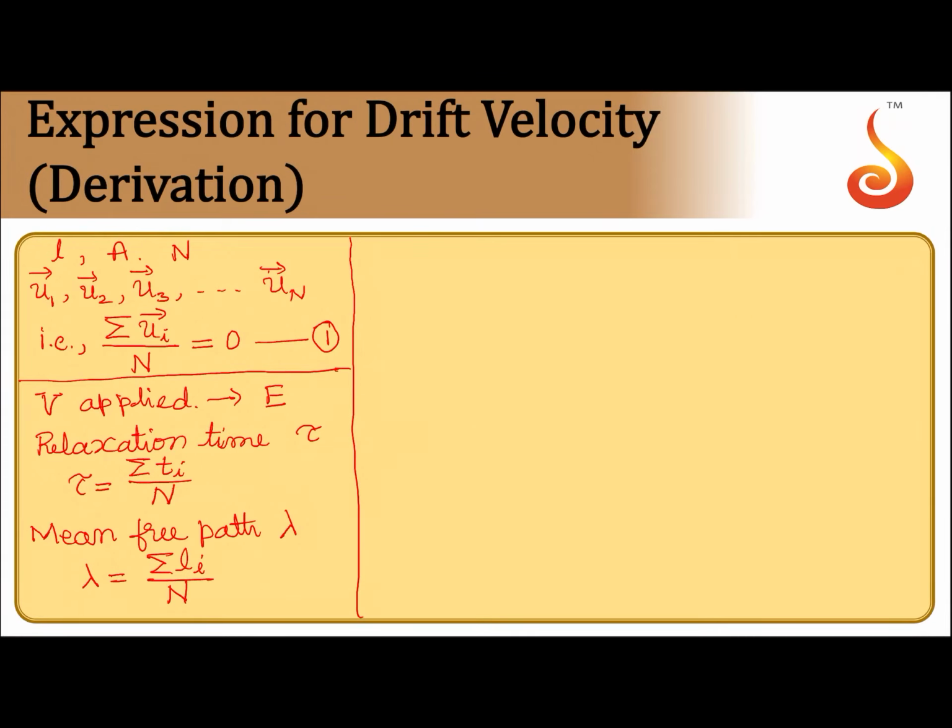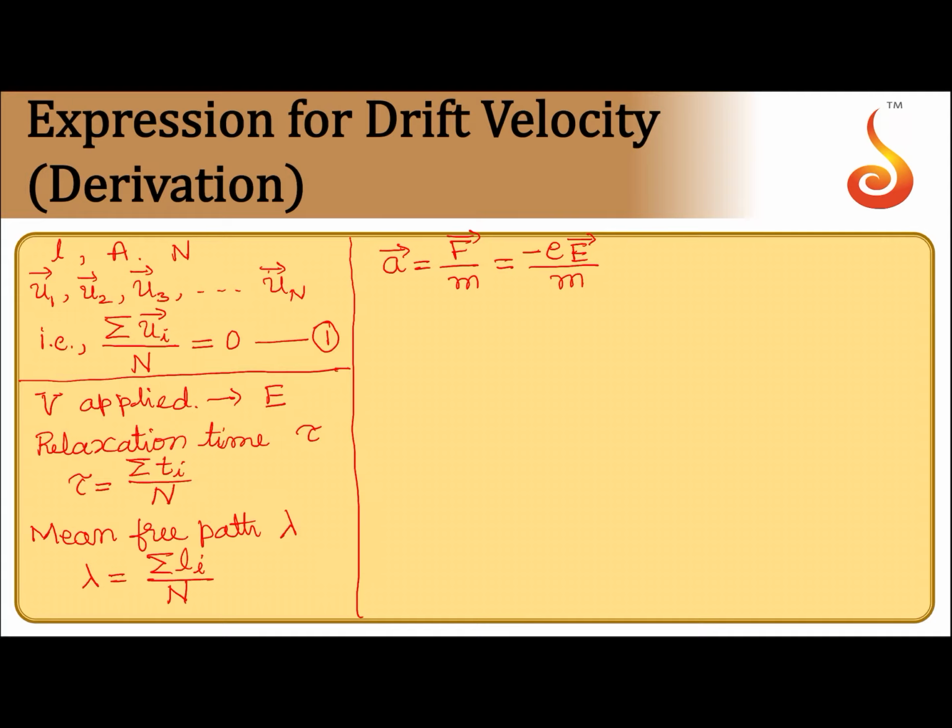Now, when electric field is applied, the electrons get accelerated between the collisions due to the electric field. So, acceleration of the electron is given by a is equal to F divided by m, where m is the mass of the electron. The force on the electron is minus eE. The electron is negatively charged, that is why there is a negative sign. So, acceleration is opposite to the applied electric field. Here m is the mass of the electron, E is the electric field, and small e is the electronic charge.